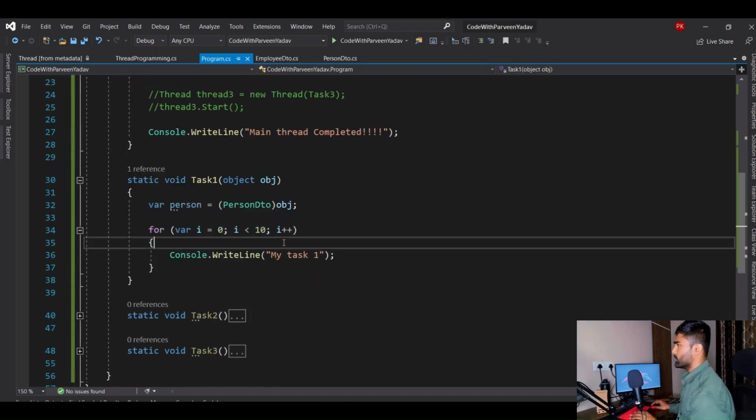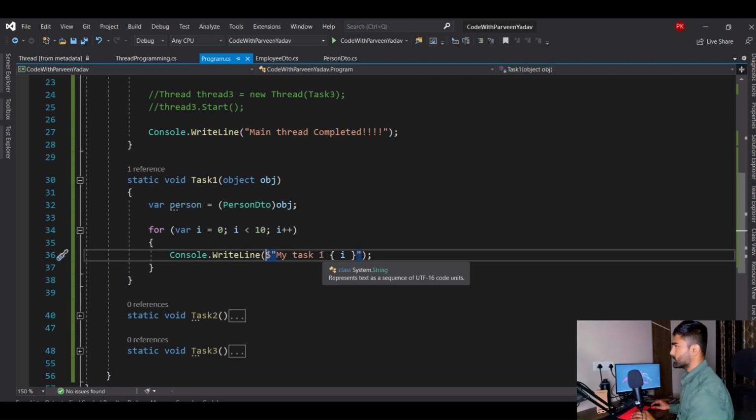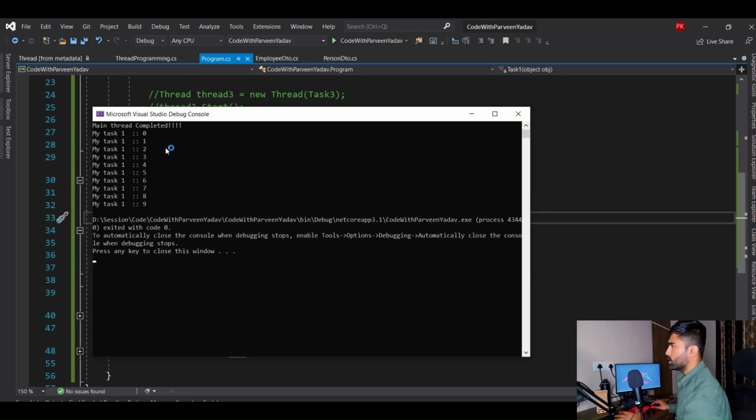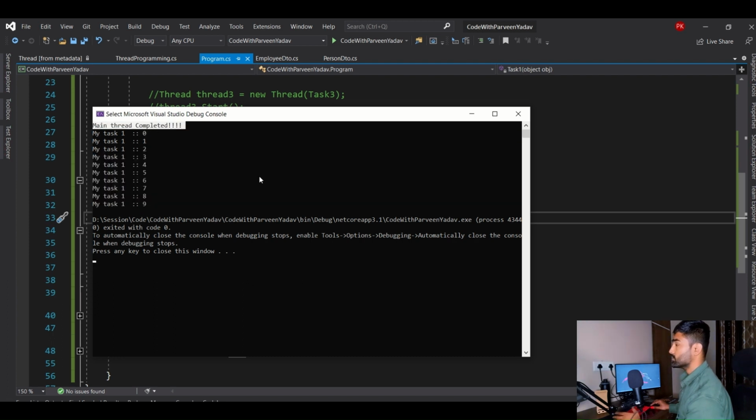Let's do one thing. Over here, let's print something called i, and use string interpolation. Now we will understand this concept. Let's remove the space. Okay, task 1, and say like this. Now let's execute and see what happened. Oh, so it has completed everything, right? Thread 0, 1, 2, 3, 4 till 9, and the main thread was completed still.